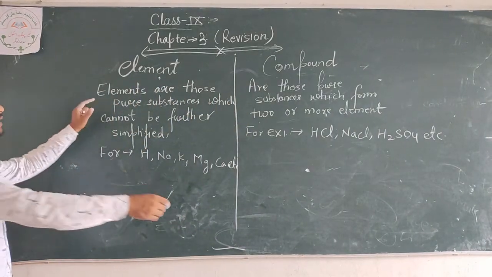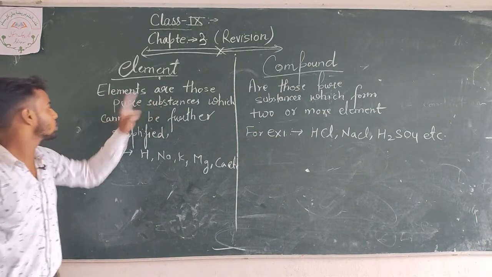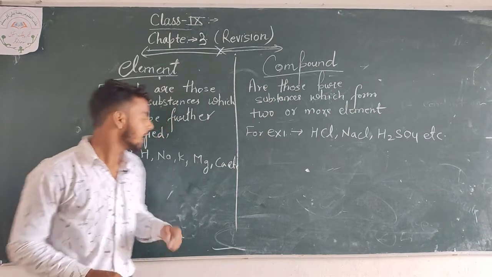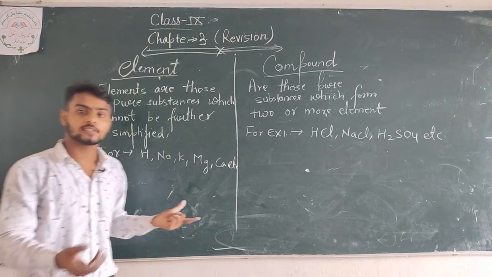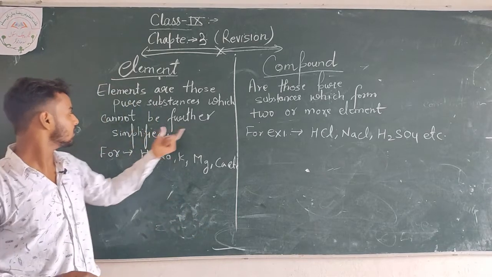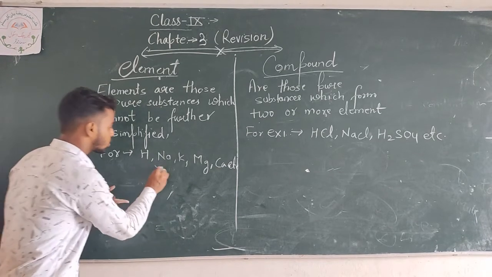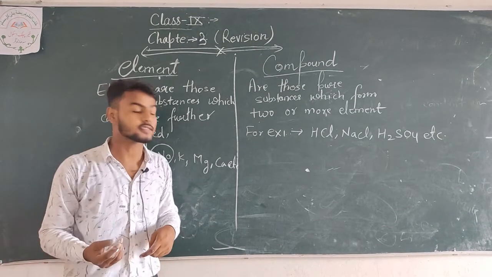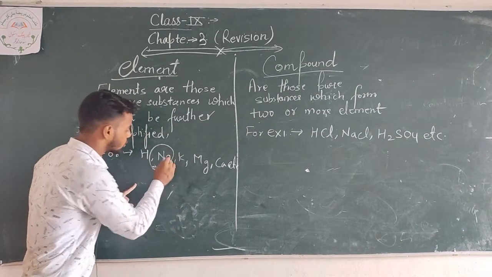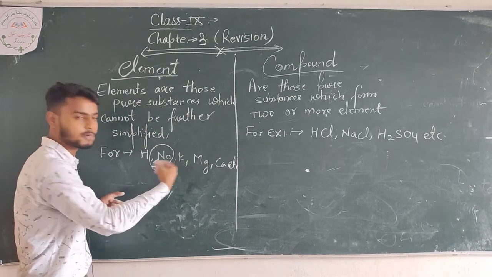What are elements and compounds? Elements are those pure substances which cannot be further simplified. That means elements always remain in the simplified form. For example, sodium is in a simplified form.